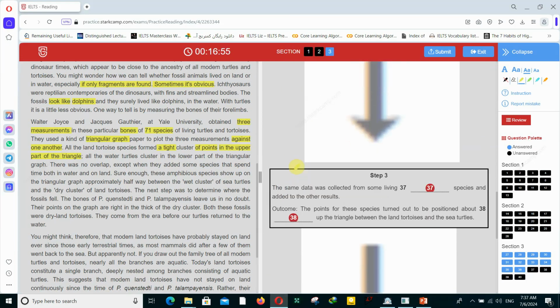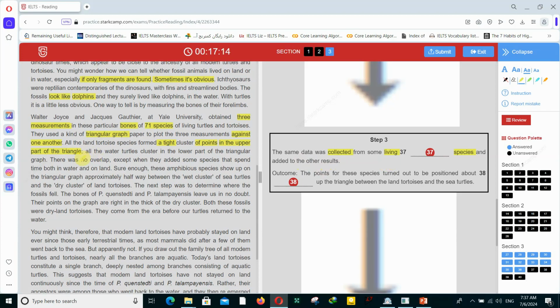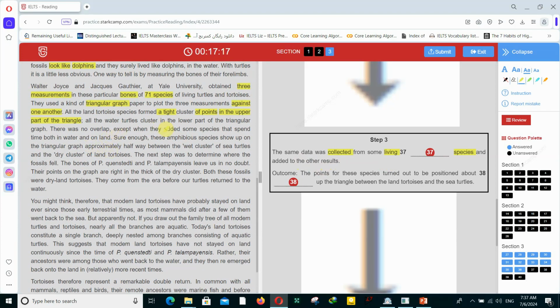So the answer is actually cluster. Okay. For step 3, the same data was collected from some living what? A species. It's a kind of a species actually. We're looking for a kind of species. Try to guess what is going to be on the blank part and add it to the other results. Okay. All the water turtles cluster in the lower part of the triangle graph. There was no overlap except when they added some species that spend time both in water and on the land. Which species? Sure enough, these amphibious species. This is the answer for this question.